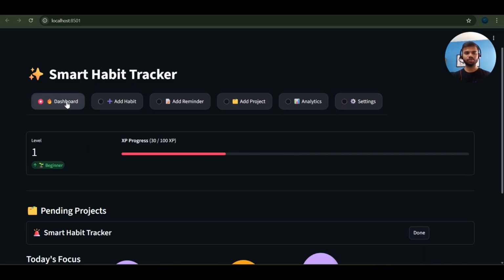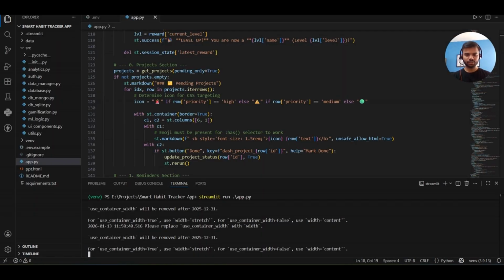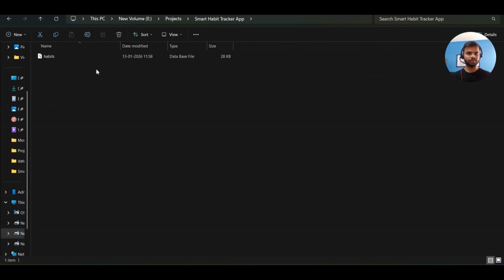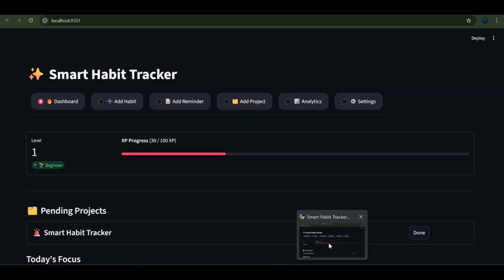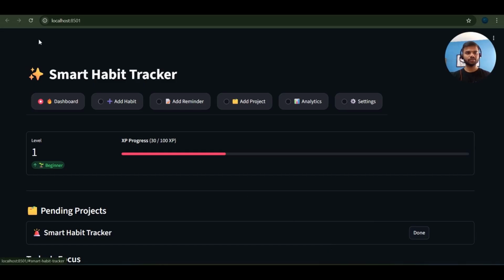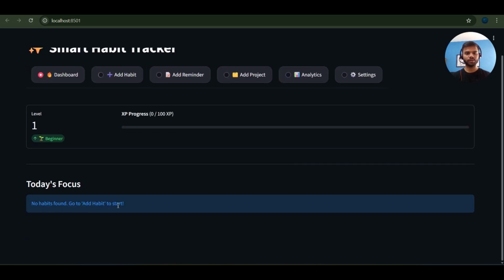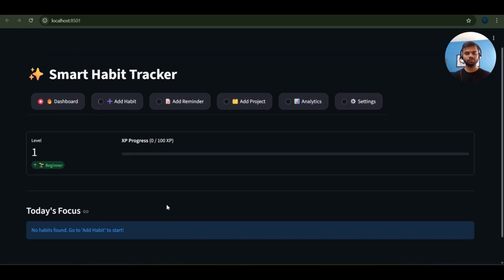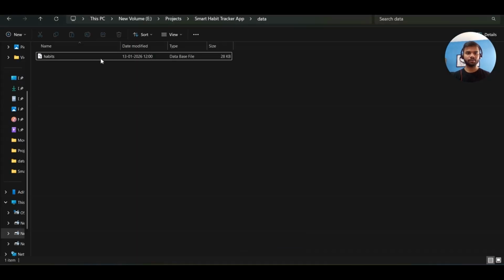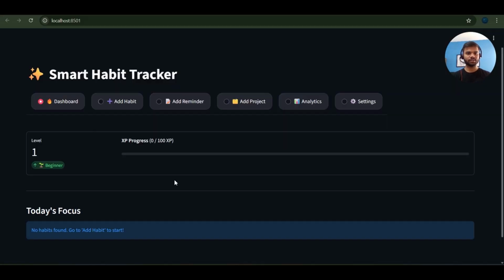Now let's move to the dashboard and let's do one thing. I will simply delete this data file and just see the magic. If I refresh this app, it will be crystal clear and no data will be there. It says no habits found, go to add habits to start. When you run the project on your end, this will happen and it will automatically create the habits file once again.